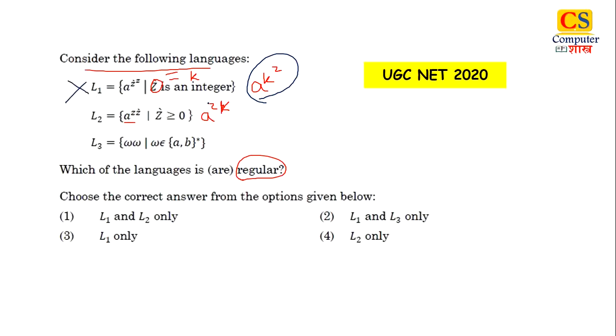Next, a raised to the power z into k. This is regular for any k starting from 0. And the last one, w into w, again this is not regular, because we need to remember the first w string. Whatever characters we have in w, we need to remember them because we need to repeat them again. So only L2 is regular. So the right answer is 4, L2 only. Now due to a lot of printing confusion, this is declared as marks to all in the UGC official answer key.